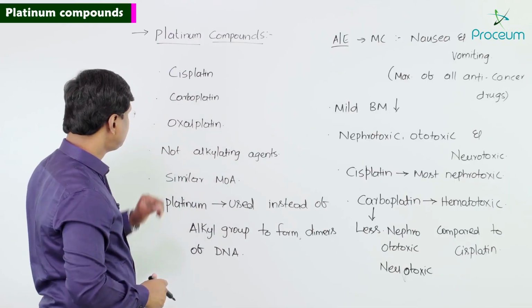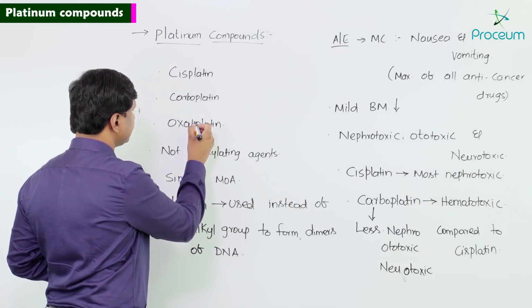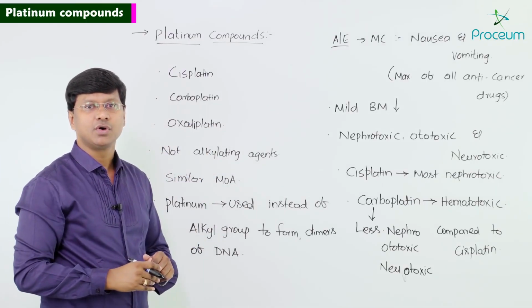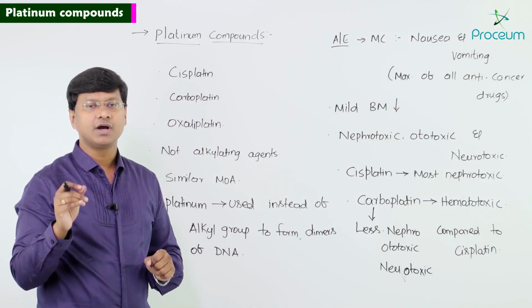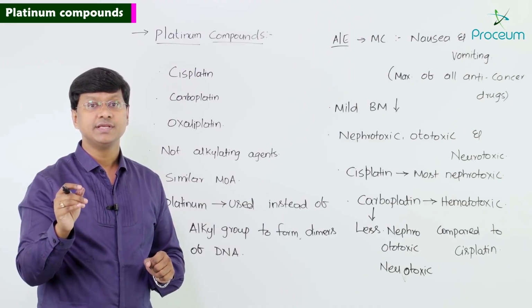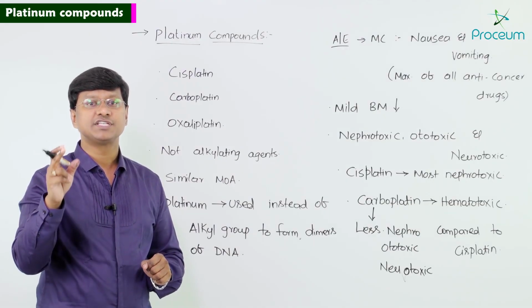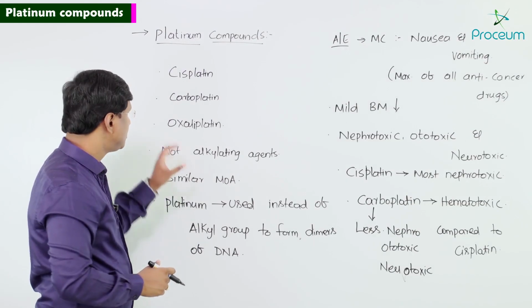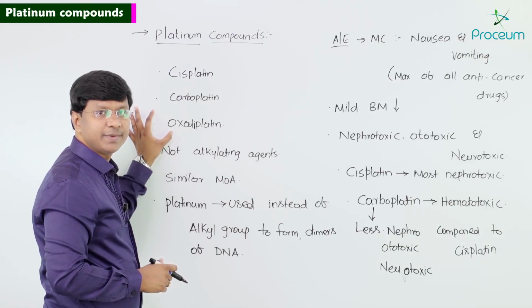Now, take oxaliplatin. Remember, oxaliplatin is effective against cells showing resistance to cisplatin or carboplatin. So where is the role of oxaliplatin?